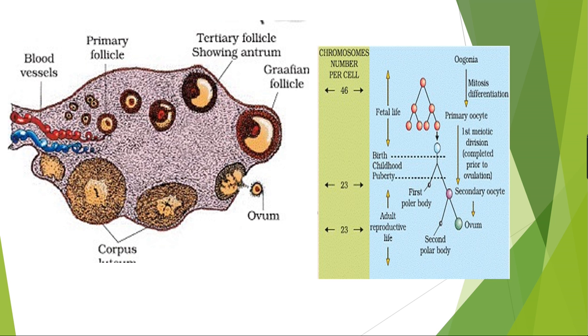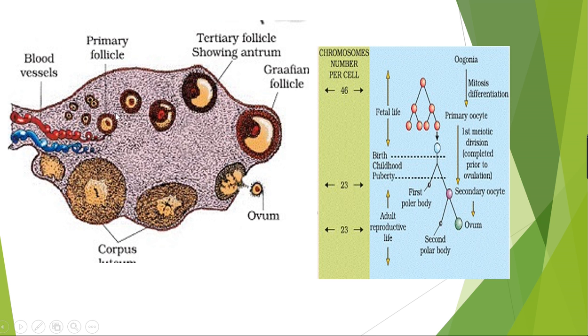After that, the primary follicles get surrounded by more granulosa cells and a thicker layer, and it is called the secondary follicle. After that, the secondary follicle is transformed into the tertiary follicle.